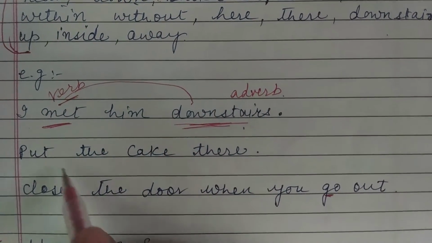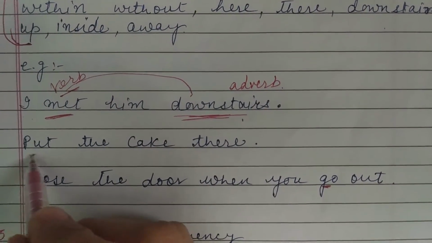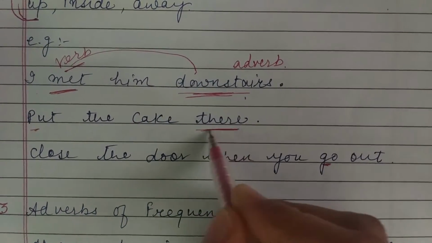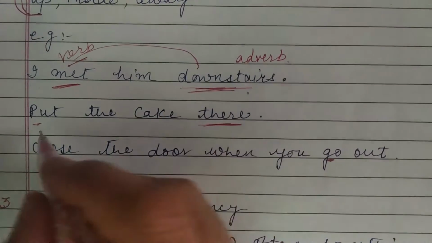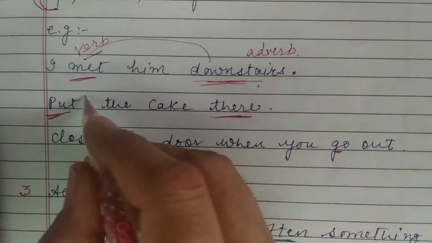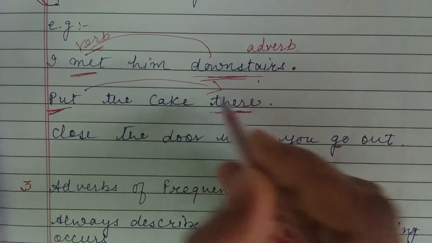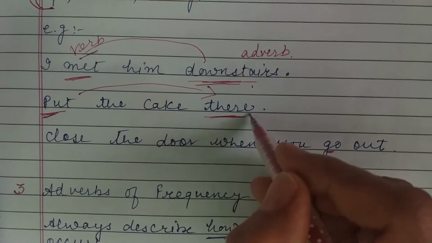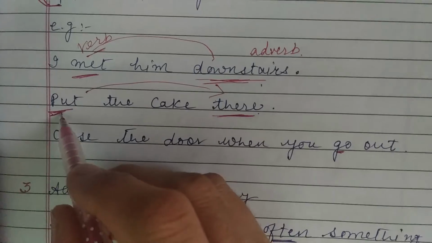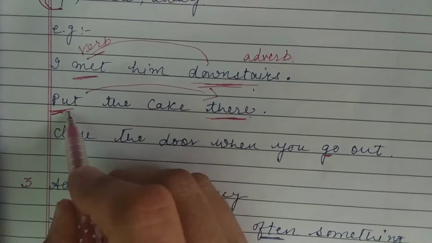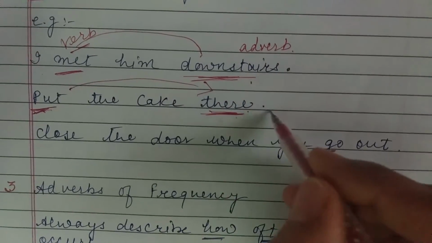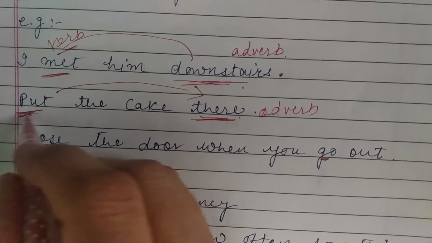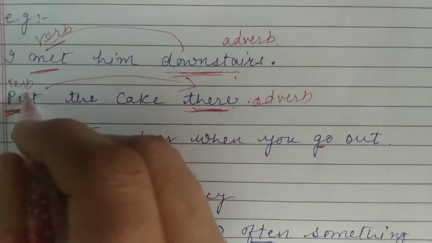Now, similar, another example: put the cake there. So where to put the cake? There. So again the verb is being modified, there is some addition in the meaning of the verb. So here this is adverb and this is verb.